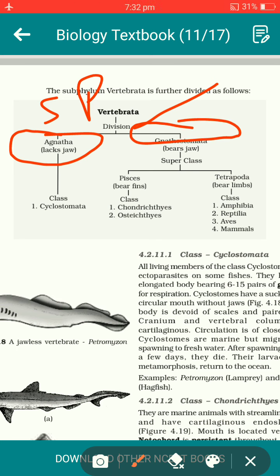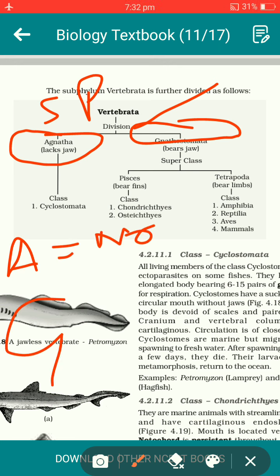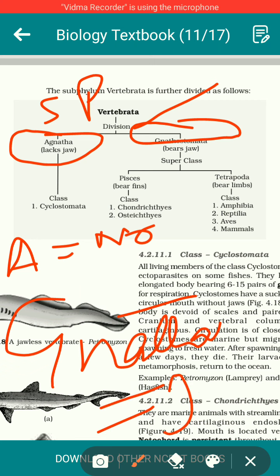So what do we mean by basically Agnatha? A means no, and Gnatha means jaw. Gnatha means jaw. So they are jawless vertebrates. These are jawless. Agnatha means jawless vertebrates and Gnathostomata means jawed vertebrates. Agnatha वो vertebrates हैं जिनमें कोई जबड़े नहीं है, and Gnathostomata वो vertebrates हैं जिनमें jaws हैं.